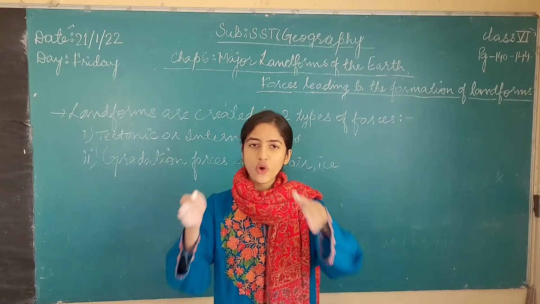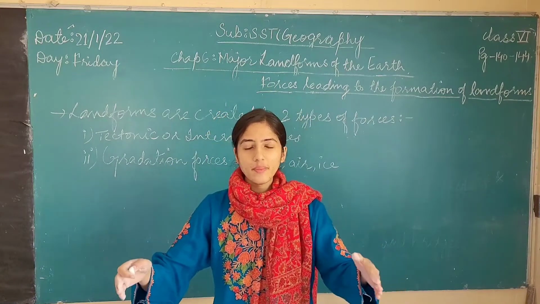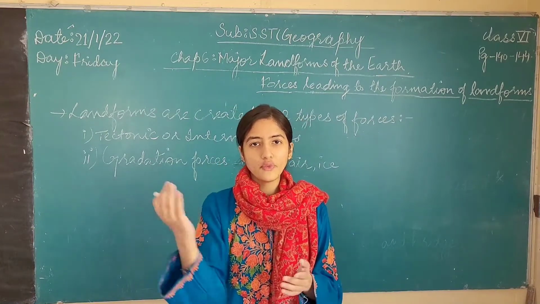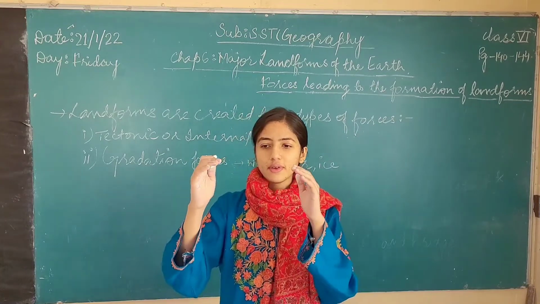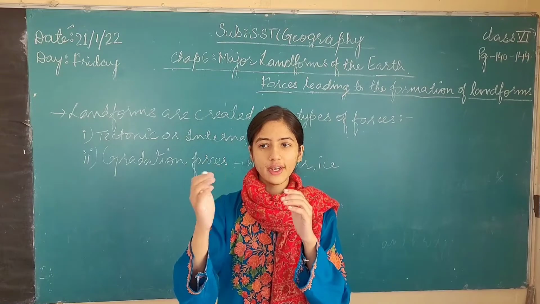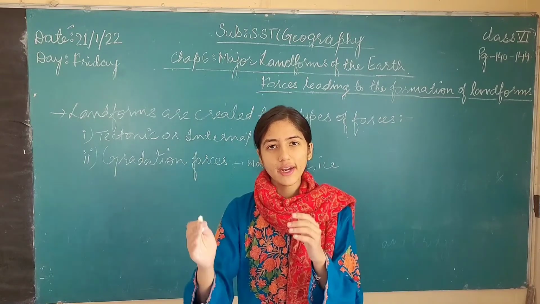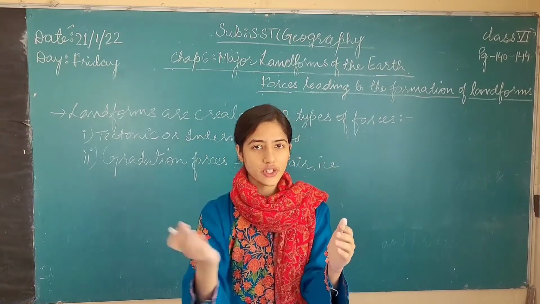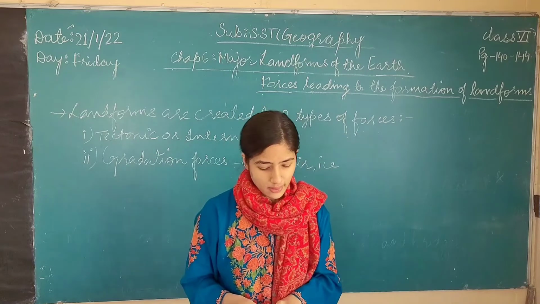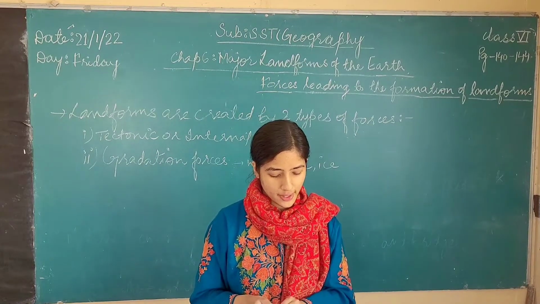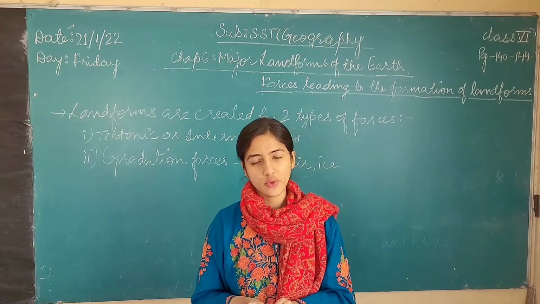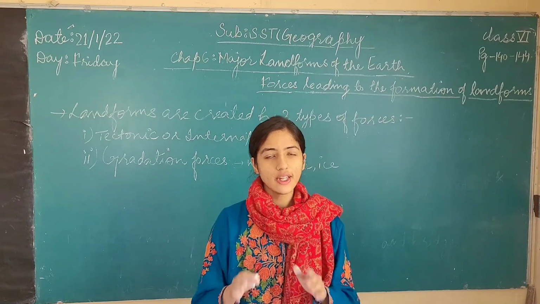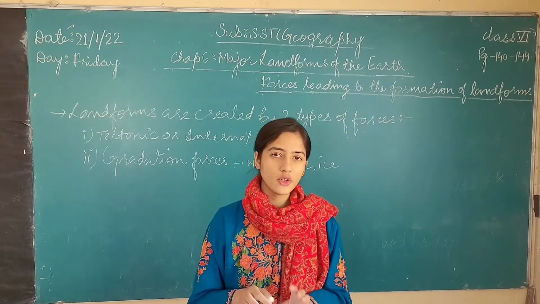Like if a mountain was formed like this, it was quite steep at the start, but because of the frictional, erosional effect of the wind, it cuts some of the land. It removes some of the soil from the mountain and reshapes it. It was very steep at the start, then it becomes somewhat rounded from the edges and from the top. So that's what happens when the action of forces like running water, ice, glacier, wind, waves, etc. takes place. These landforms which were already formed on the Earth's surface start to be reshaped.